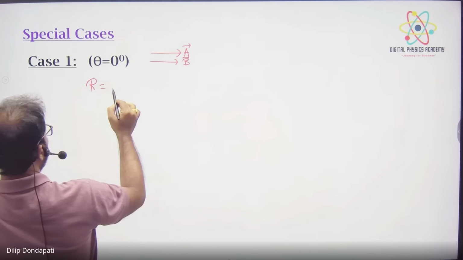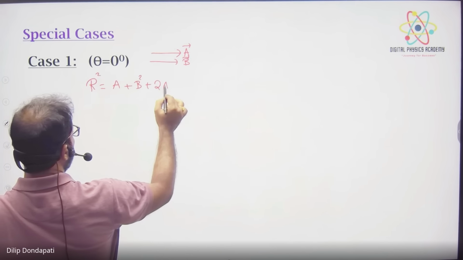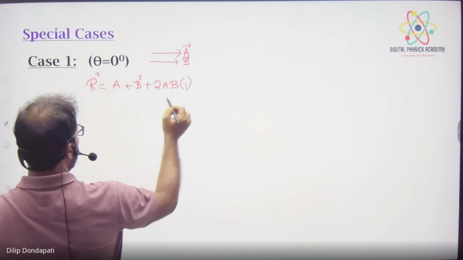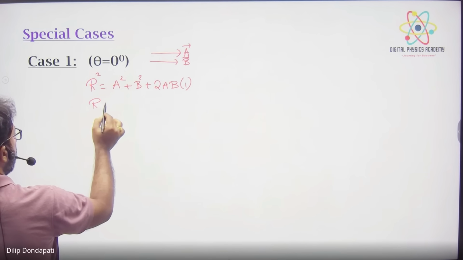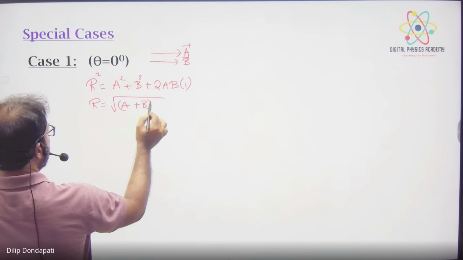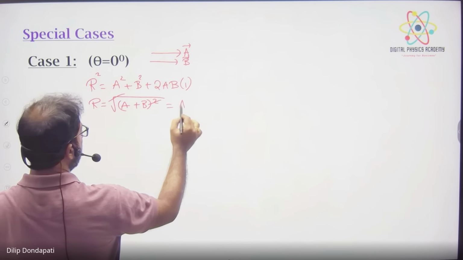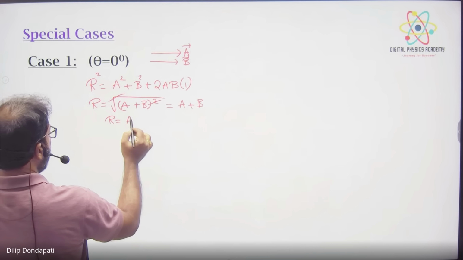R is under root A square plus B square plus 2AB cos 0. Cos 0 is 1, right? A square plus B square plus 2AB is nothing but A plus B whole square. Under root, A plus B whole square cancels, so R is equal to A plus B.